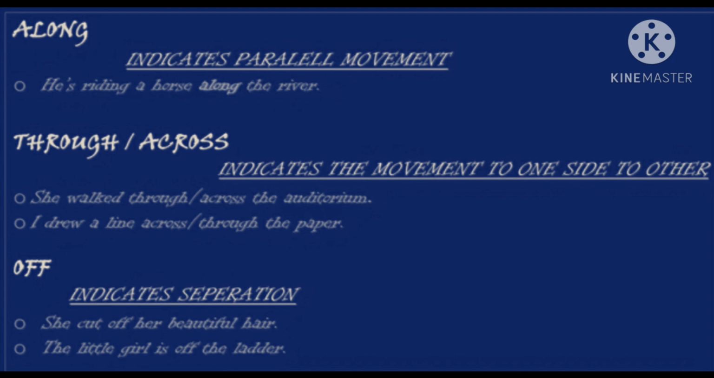Through or across indicates movement from one side to another. For example, she walked through or across the auditorium. I drew a line across or through the paper. Now the next one is off. It indicates separation. For example, she cut off her beautiful hair. The little girl is off the ladder. So it shows the separation here.